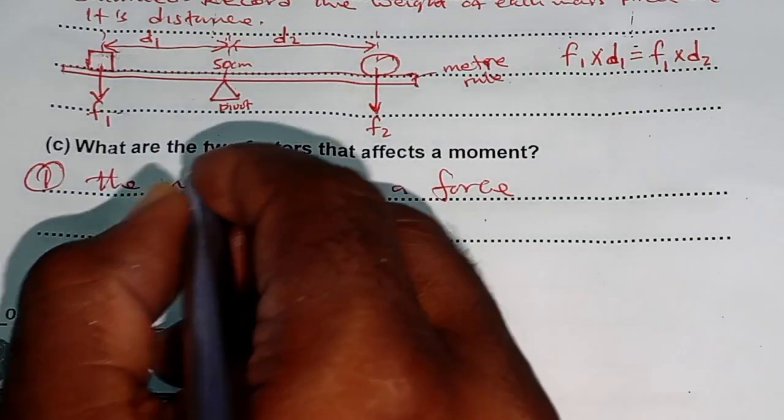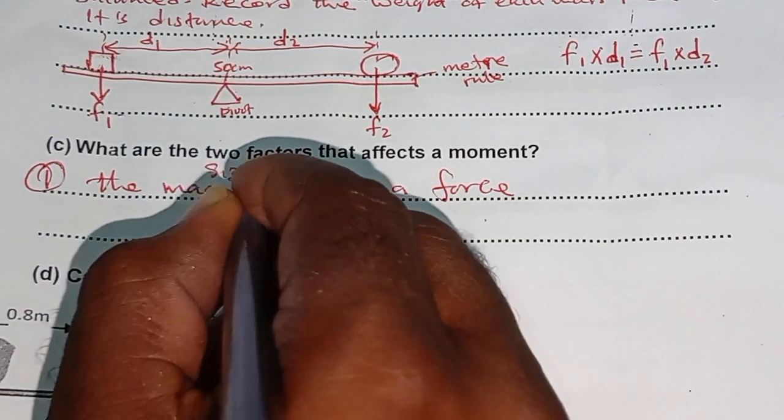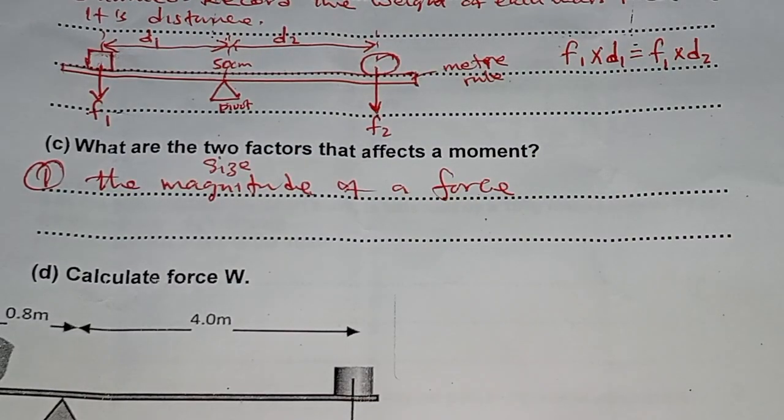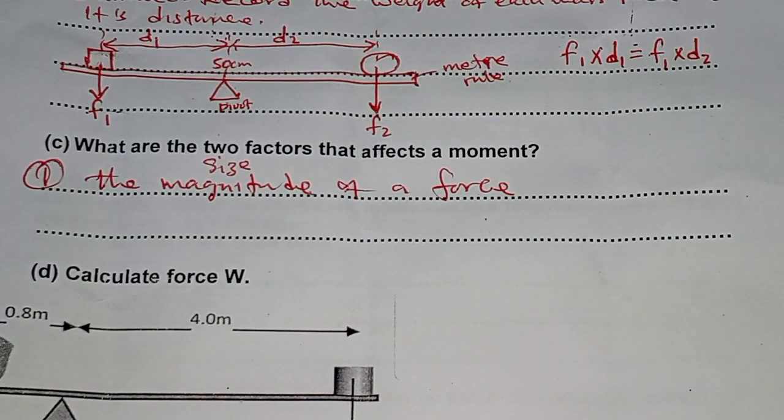Magnitude means size. So the size of a force matters. When you reduce it, moment will be affected. It will change as well. So the magnitude or the size of a force is a factor.